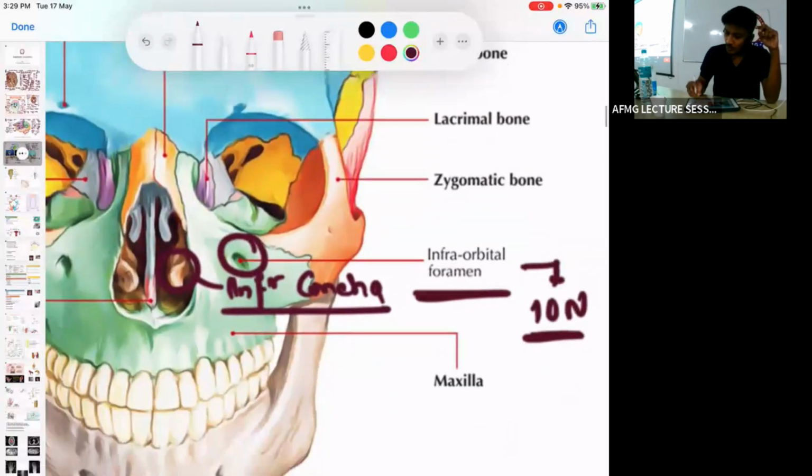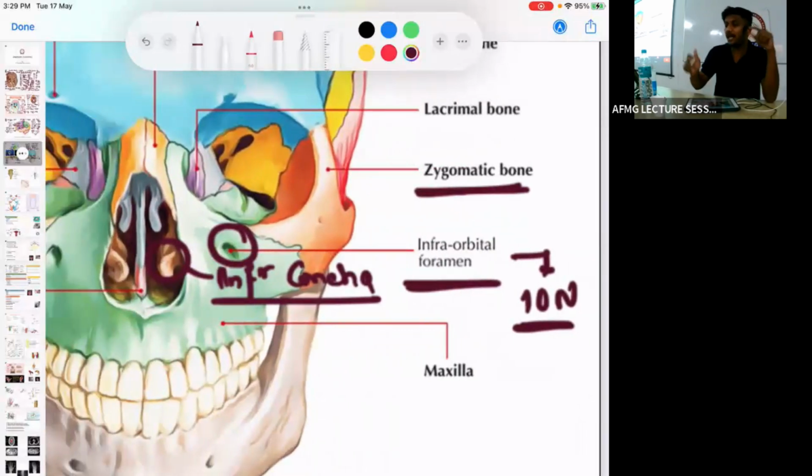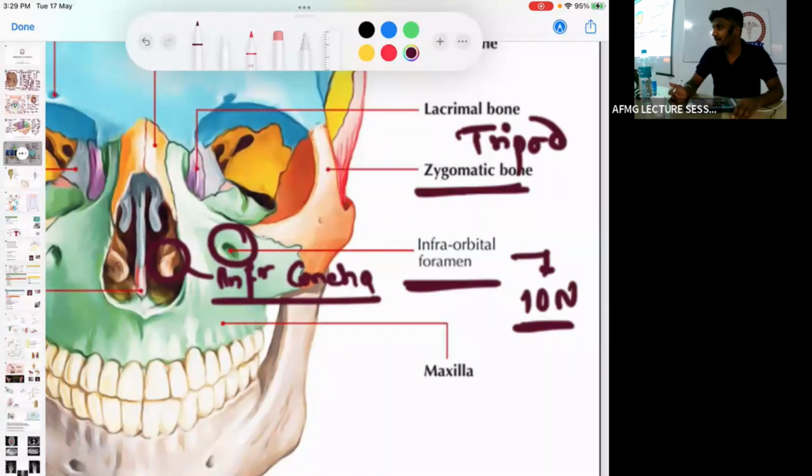Then this orange color bone is known as the zygomatic bone. How many processes are there for the zygomatic bone? Maxillary, frontal and temporal processes. Three processes, and therefore the zygomatic bone is also known as the tripod bone. Okay, remember, the zygomatic bone is also known as the tripod bone.